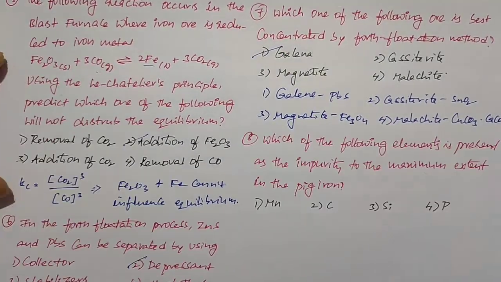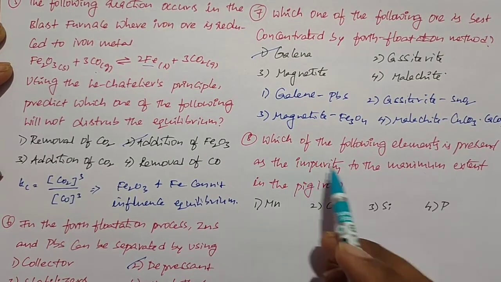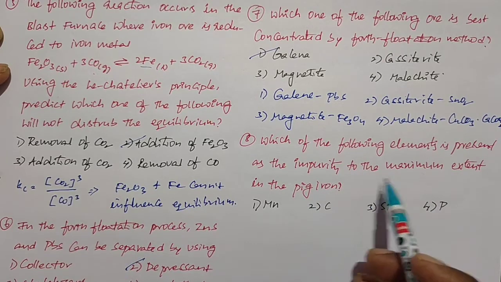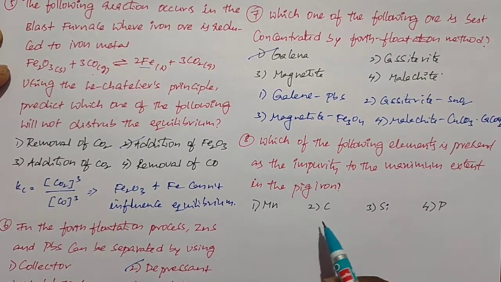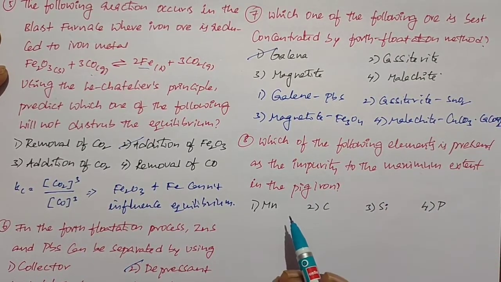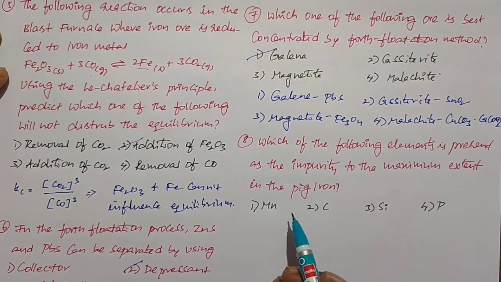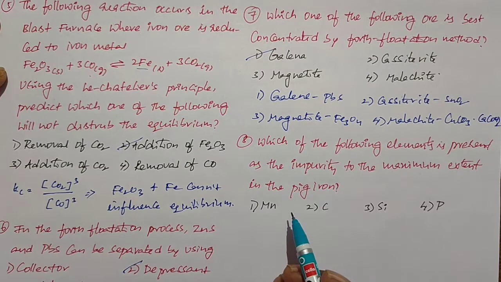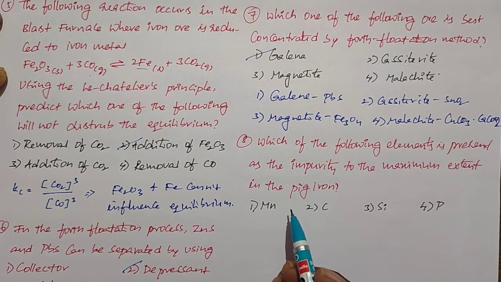That's all. This is the next question. Which of the following elements is present as the impurity to the maximum extent in the pig iron? So actually pig iron can contain carbon, manganese, phosphorus, silicon as the impurities. In that, carbon is the major impurity, it is present in 4%.